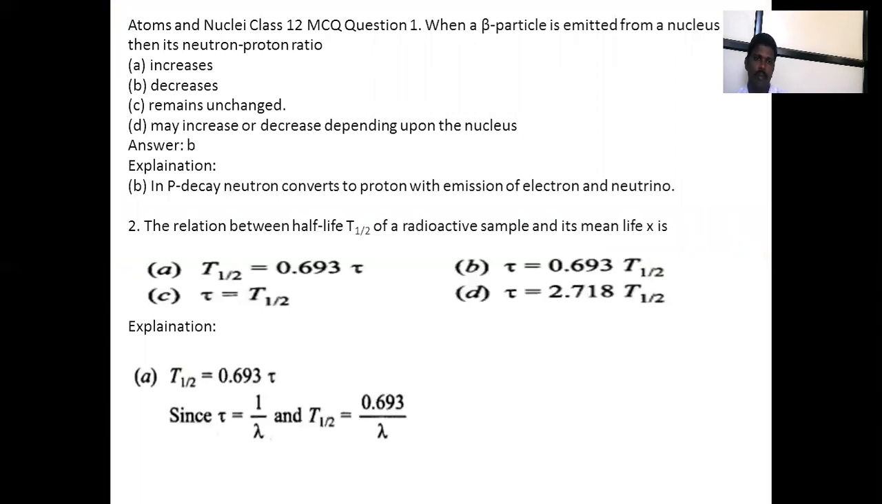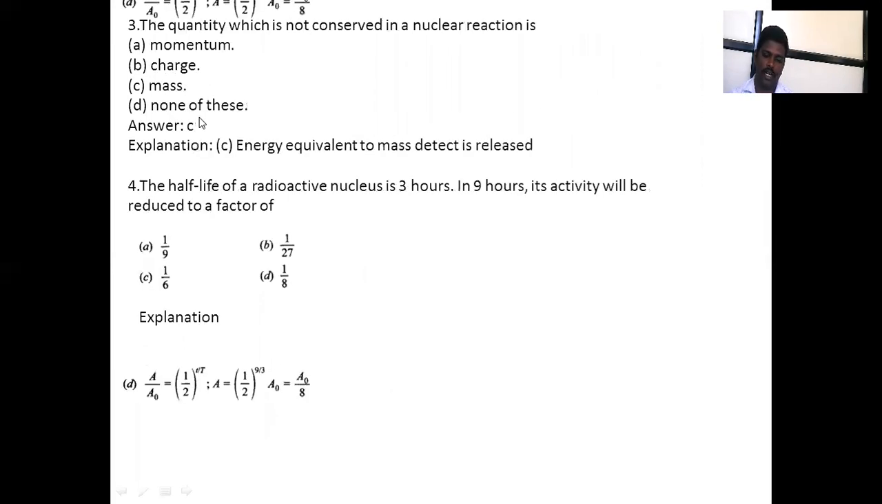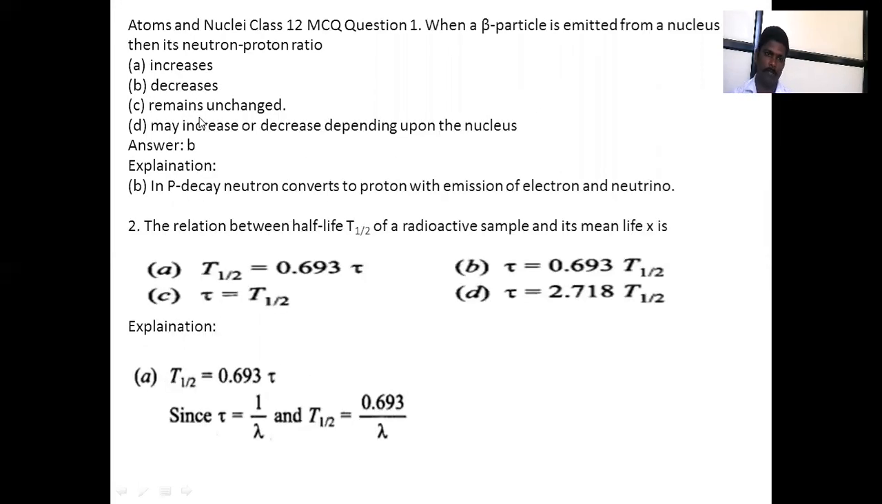Next is the most important MCQ of the chapter. The first MCQ: when a beta particle is emitted from the nucleus, then the neutron-proton ratio is... the answer is B. Why is the answer B? In beta decay, a neutron is converted to a proton with the emission of an electron and antineutrino. The neutron number decreases, so the ratio decreases.